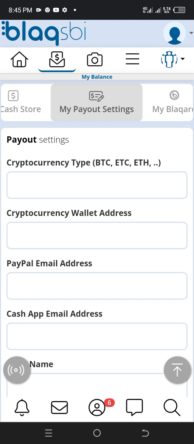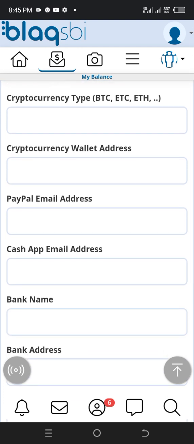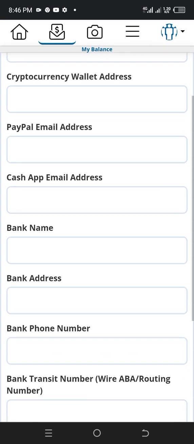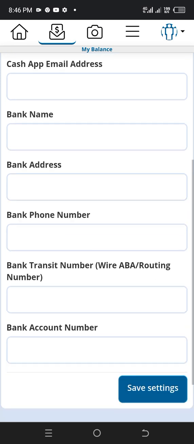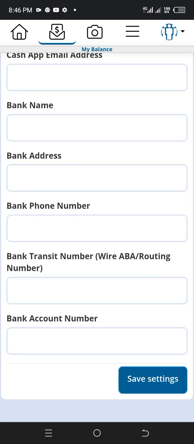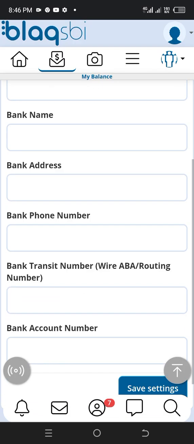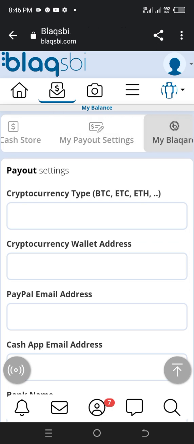You paste your cryptocurrency wallet here, and if you want to cash out in PayPal, you place your PayPal cash out email here, bank name, bank address, bank phone number, bank transit. Whichever you want to set up, just set it up here and click on save settings. It's very simple.